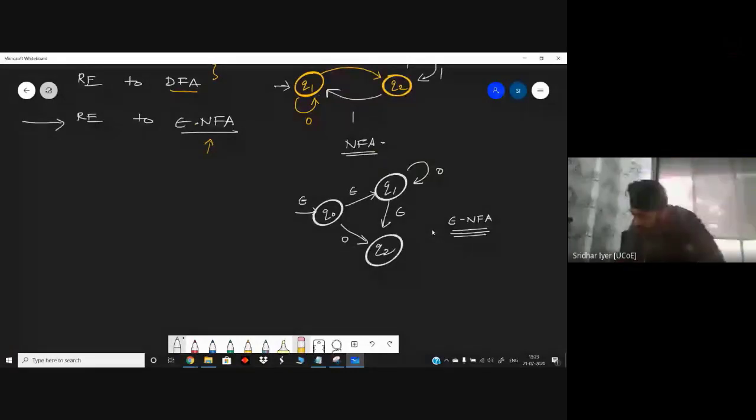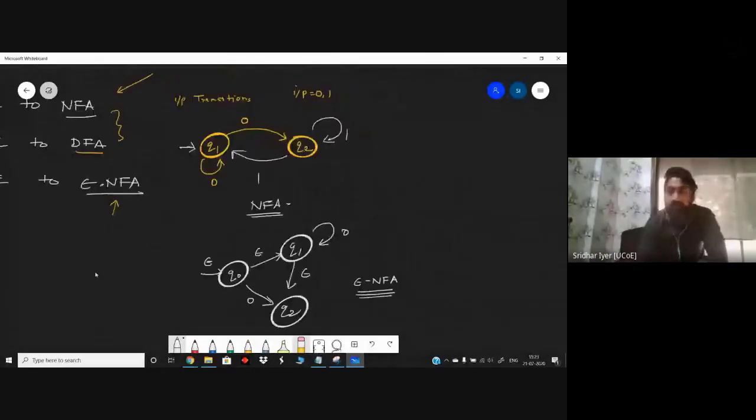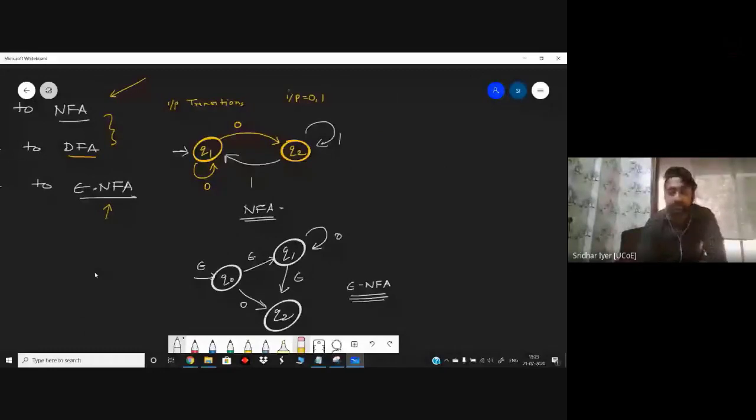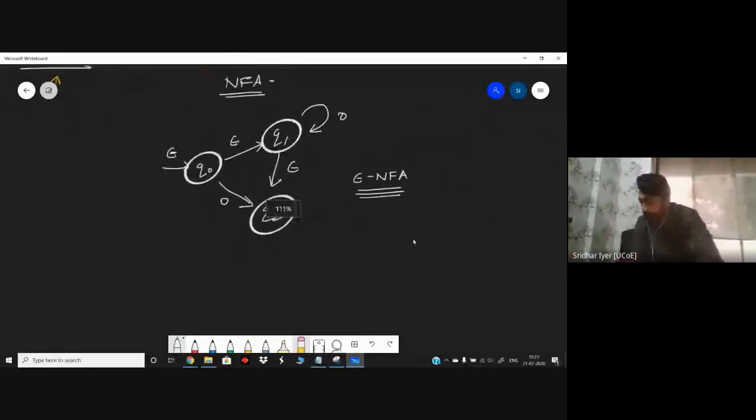Okay, so now let me quickly go through the chat section. If anyone is having doubt, let me go through it. In DFA, multiple transitions, correct. Multiple transitions of same input from same state is not possible in case of DFA. It is possible in case of NFA, correct. If any of the state is not following the rule of DFA, then the whole structure is NFA. Okay, clear enough. So basically, if it is not a DFA, then it is an NFA. Clear with the diagram? Both these diagrams are NFAs. The first one is a simple NFA. The second one is an epsilon based NFA because it is having epsilon transitions in between.